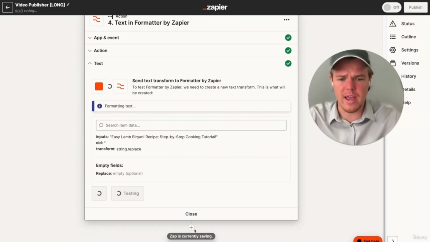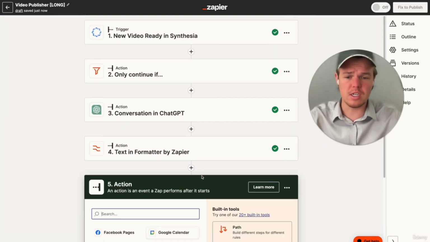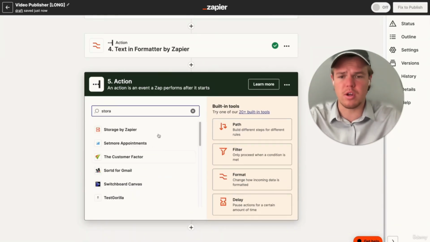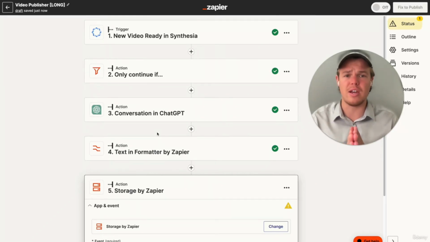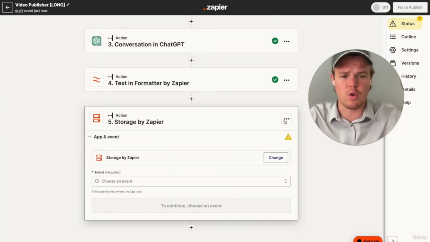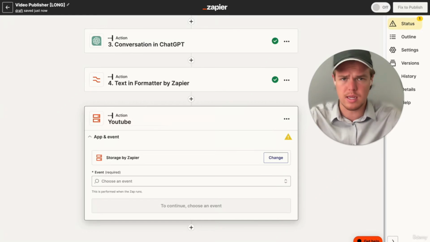From there, we're going to go ahead and add a storage block. This is going to be pretty important here, so make sure you add the storage block, because one thing I've got to point out is that currently Zapier does not allow you to access the thumbnail API or playlist API. So we're going to be using another software for automation, but luckily for us, it's going to be completely free to use this software. So that's going to be pretty nice. Therefore, we're going to have to create this storage block here to grab this YouTube title. This will make more sense later on in the tutorial.